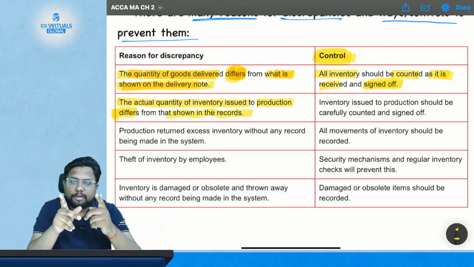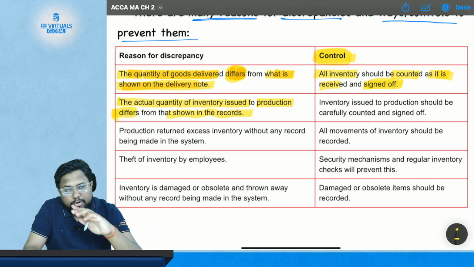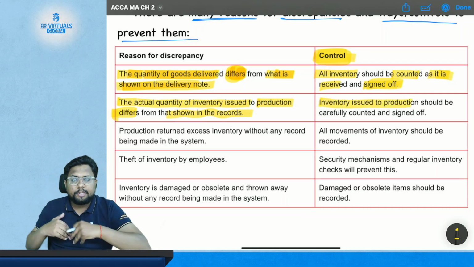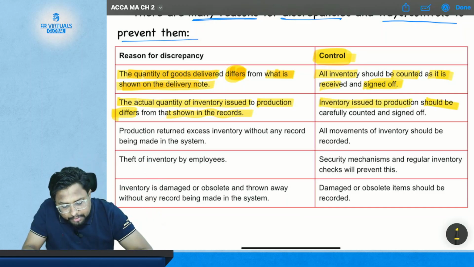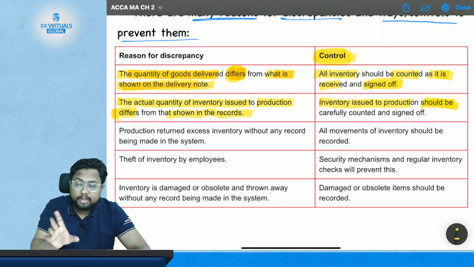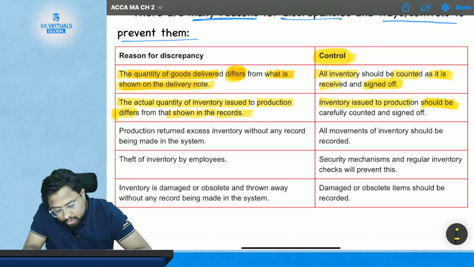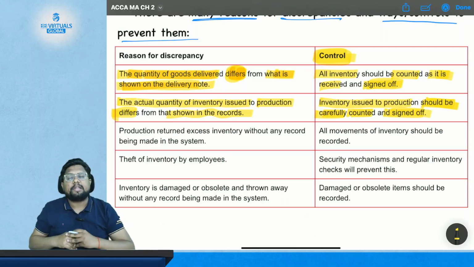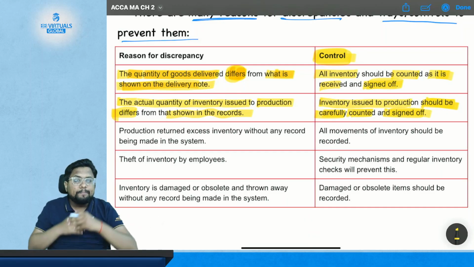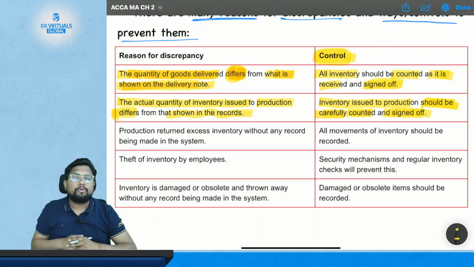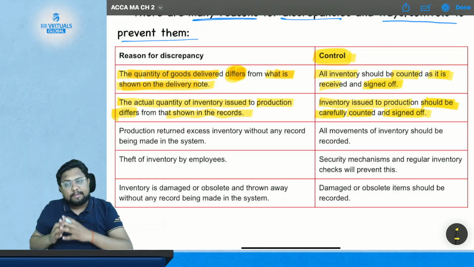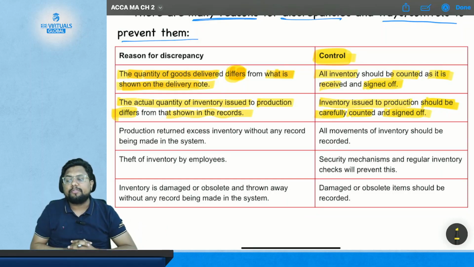So you know what the problem is here. Now in order to prevent this, what is the control system? The control is that inventory issued to production should be carefully counted and signed off. So before issuing any material to the production, you need to physically count it, and only then sign it, that the same items have been issued which are shown in the record or not.